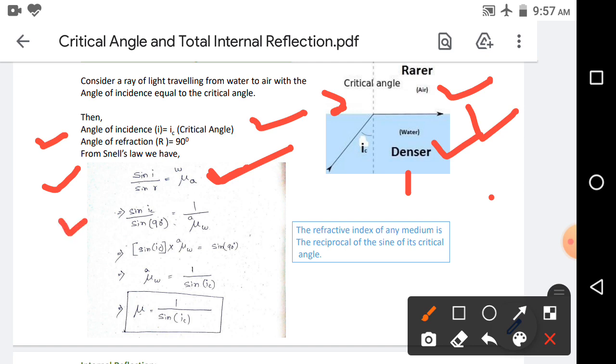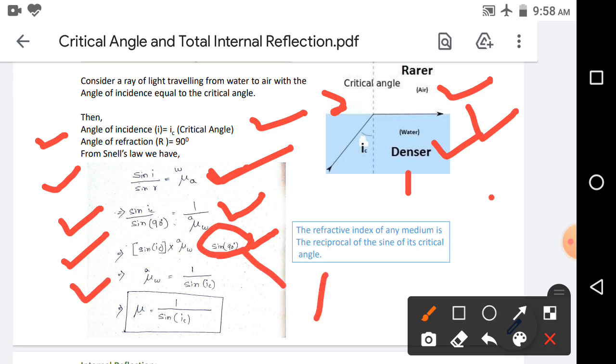Then sin i_c by sin 90 degrees equals 1 by the relative refractive index of water with respect to air. Then sin i_c into mu_wa equals sin 90 degrees, and everyone knows the value of sin 90 degrees is 1. Then mu_wa equals 1 by sin i_c.